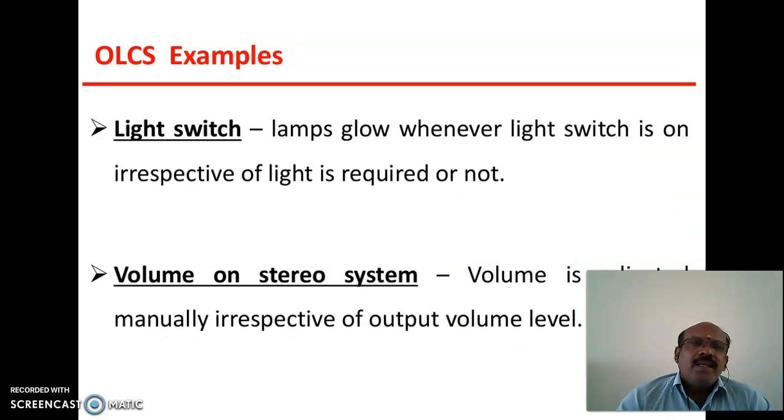Next, another example, light switch. The lamp glows whenever the light switch is on, irrespective of whether light is required or not. Similarly, the volume of a stereo system. Volume is adjusted manually irrespective of the output voltage level.